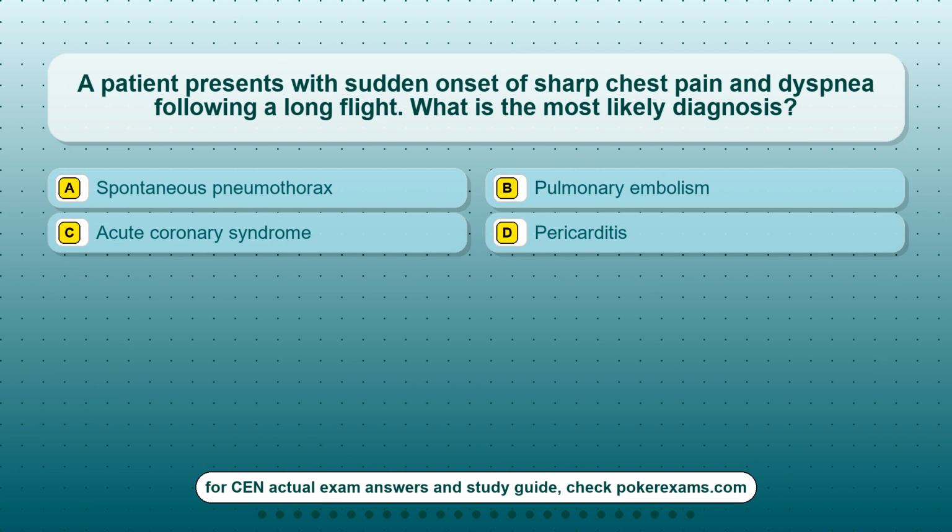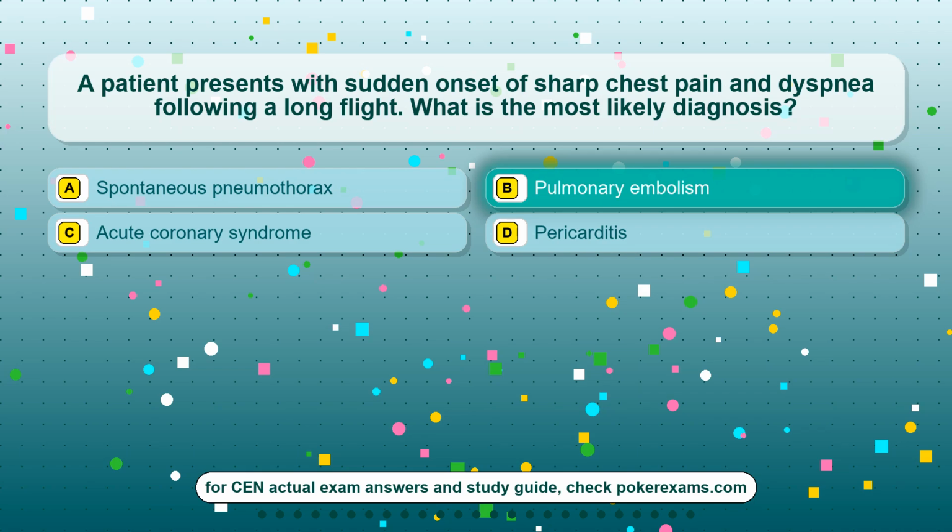Question 11. A patient presents with sudden onset of sharp chest pain and dyspnea following a long flight. What is the most likely diagnosis? Option A, spontaneous pneumothorax. Option B, pulmonary embolism. Option C, acute coronary syndrome. Option D, pericarditis.